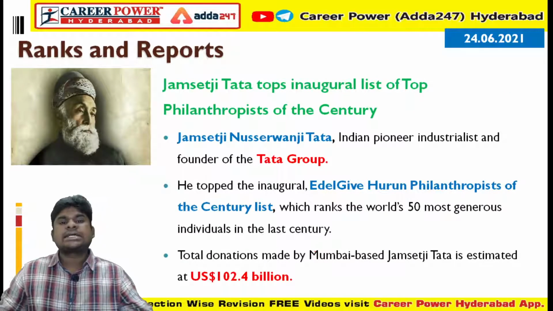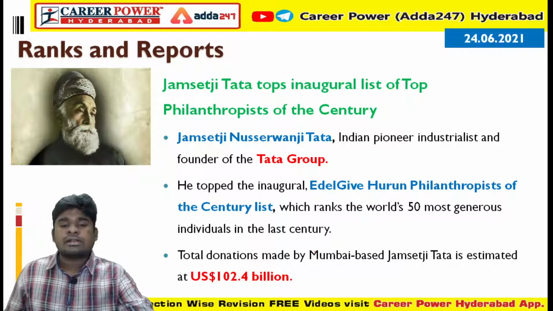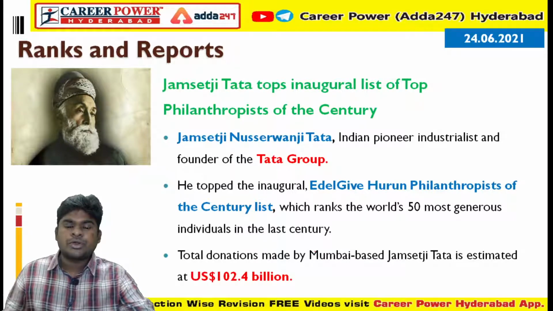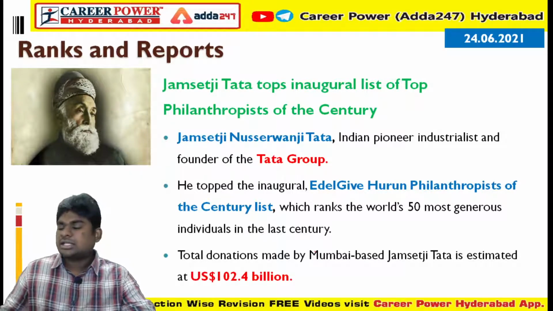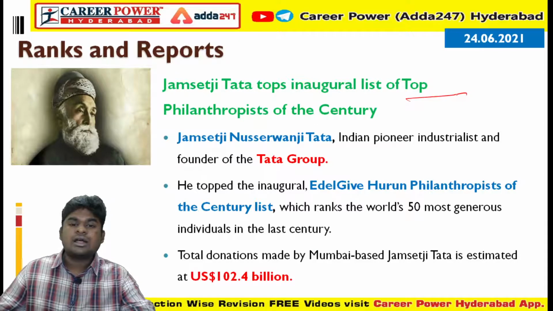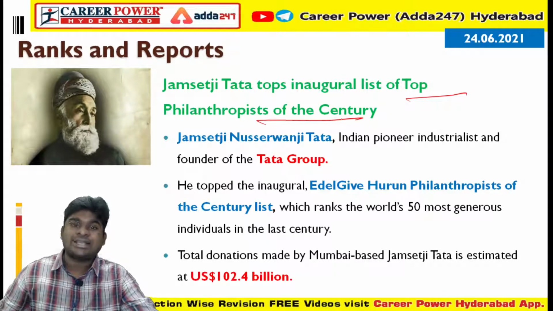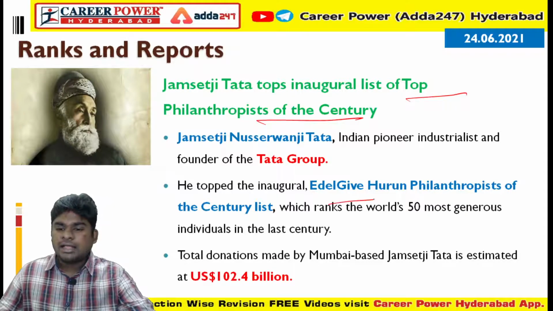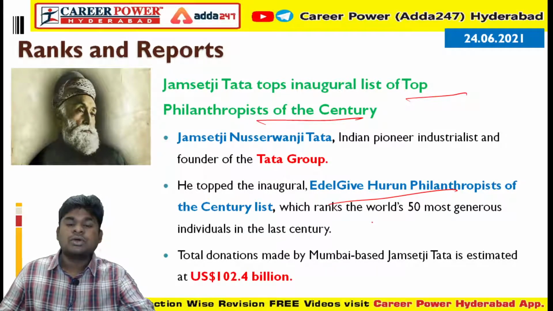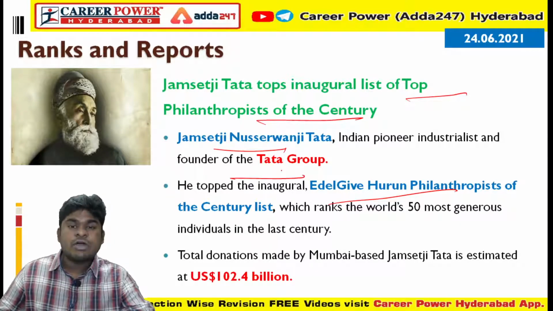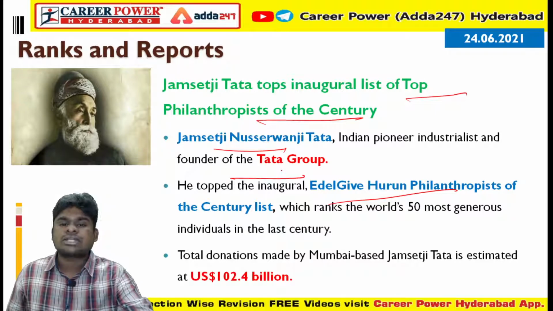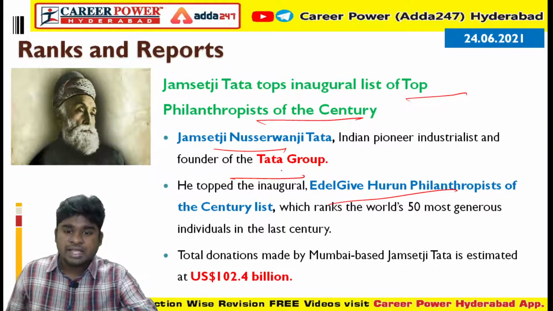Okay. So next, ranks and reports, a very important rank and report, because Jamshedji Naronaji Tata topped the list of philanthropists of the century. The philanthropists of the century list was released by Edelweiss Hurren. In this list, Jamshedji Tata has topped. He is the founder of Tata Group, Tata Sons Limited, the first founder of the Tata Group. He is also the first pilot of India.